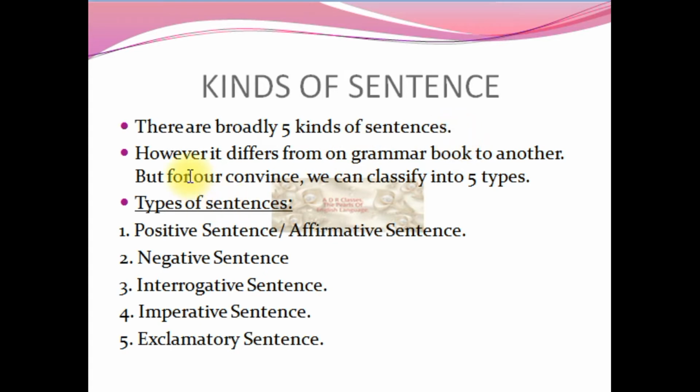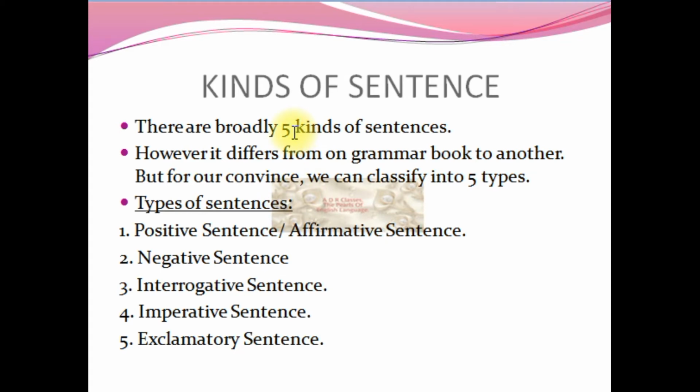In one grammar book it is told that four types of sentences are there, in another book they tell 5, in another book they tell 7. So it differs according to their preferences, but after consolidating everything we come to a conclusion that broadly speaking there are 5 kinds of sentences. What are these 5 kinds of sentences? Let's go on in detail.